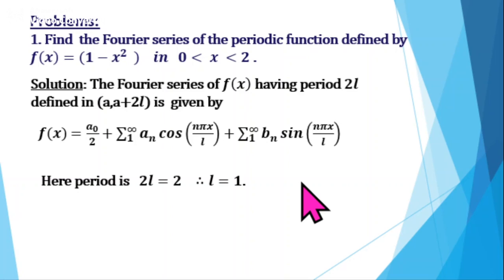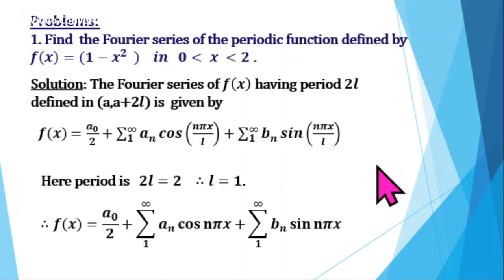So we will get f of x equal to a0 by 2 plus summation n from 1 to infinity an cos n pi x plus summation n from 1 to infinity bn sin n pi x. Next, we find a0, an and bn using Euler's formulae and then substitute again in this series.